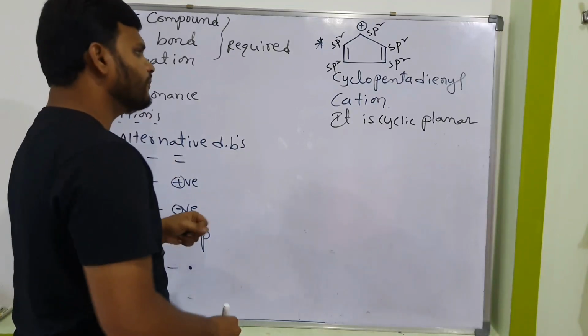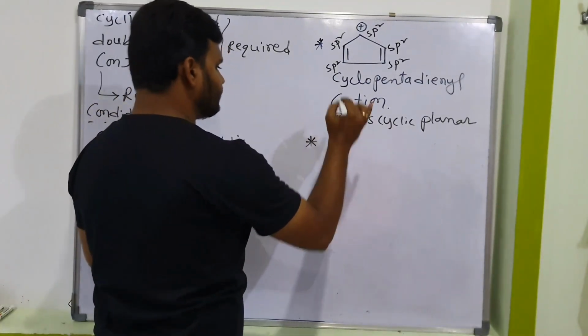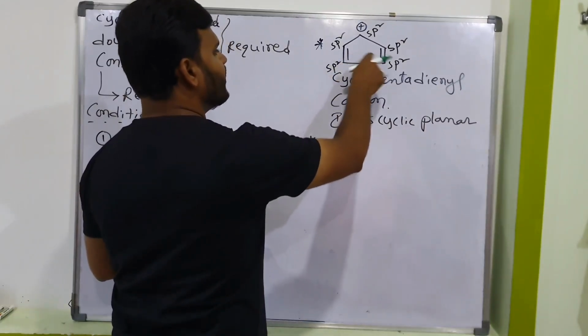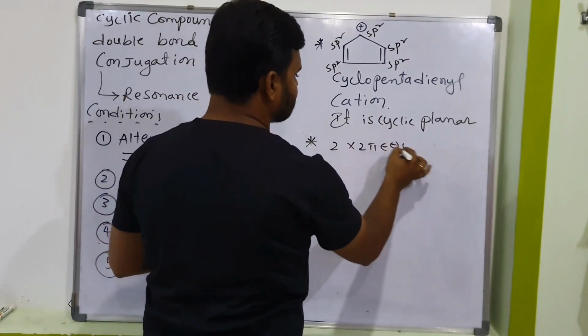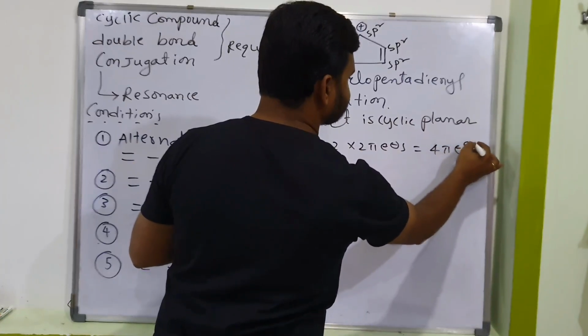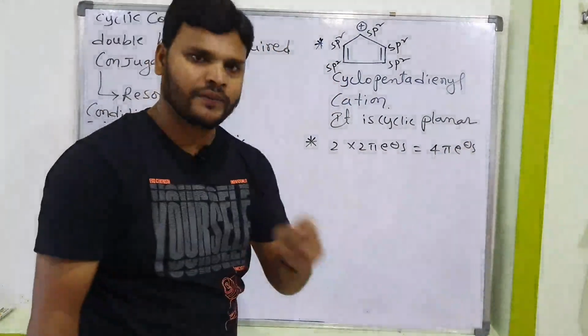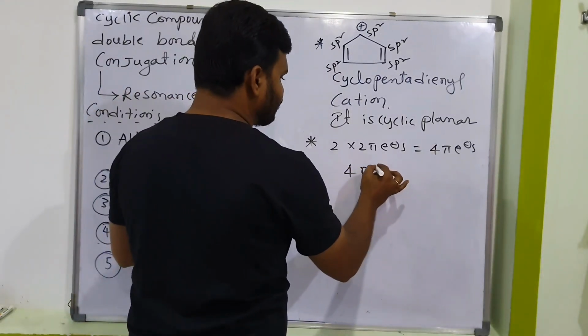Next, one more important point here, the formula. Which formula is suitable here? First, how many double bonds are here? 2 double bonds. 2 into 2 pi electrons means 4 pi electrons. So 4 pi electrons, which formula is suitable? This formula, 4n pi.